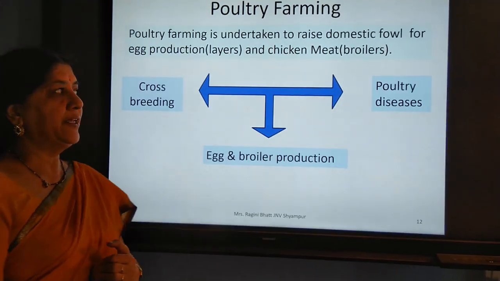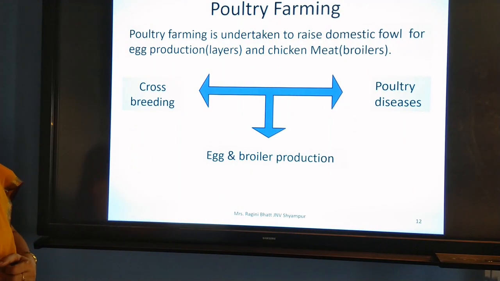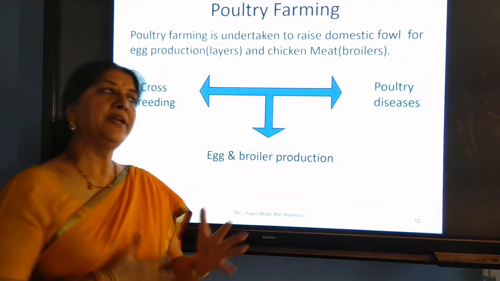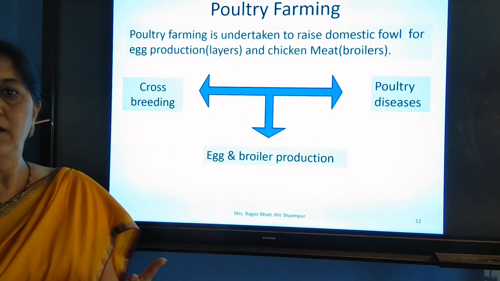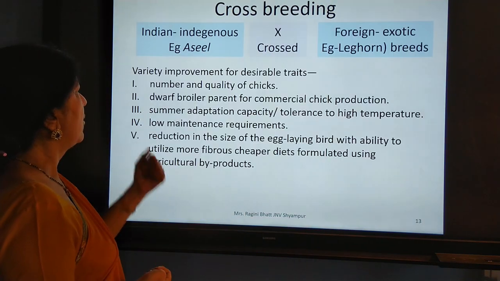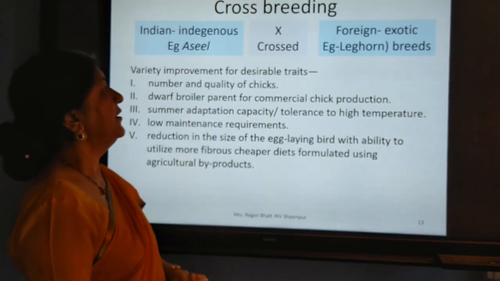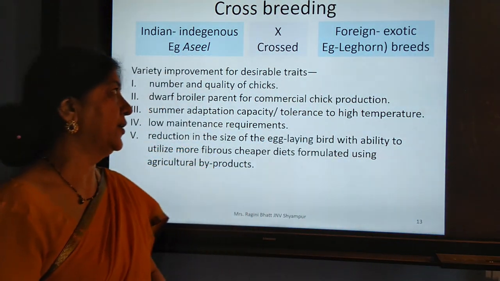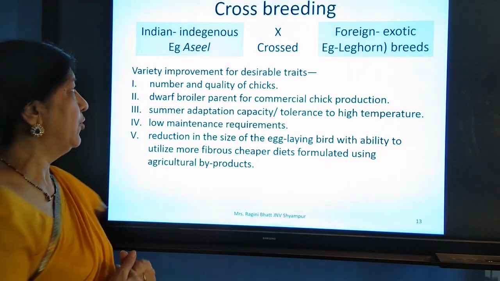Now what is crossbreeding? Again, we know that in cattle also we breed the good breed or the foreign breed with the local breed. So that is the main importance in crossbreeding. Now the crossbreeding in the Indian breed, for example we say Aseel, and the foreign breed, that is like Leghorn. So if we crossbreed them, we'll get the desired characters in the poultry animals.